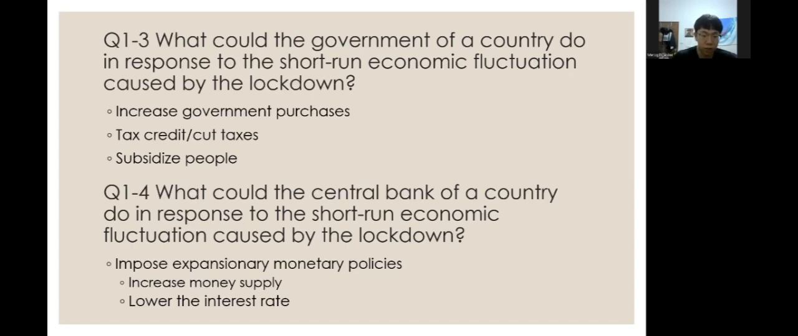The fourth question is, what could the central bank of a country do in response to the short-run economic fluctuation caused by the lockdown? Here it's asking about what monetary policy the central bank can do. The central bank can impose expansionary monetary policies to increase the money supply or to lower the interest rate, and both cause the aggregate demand to rise.